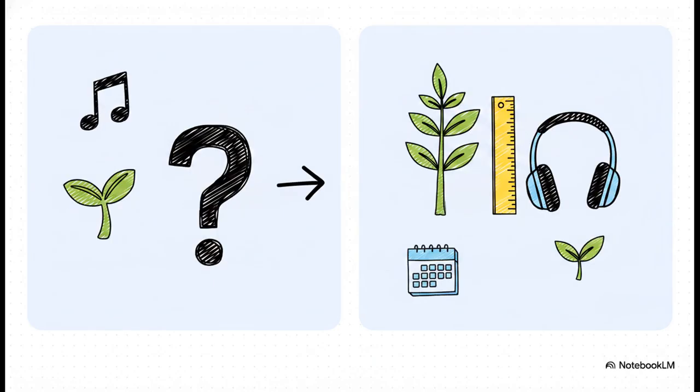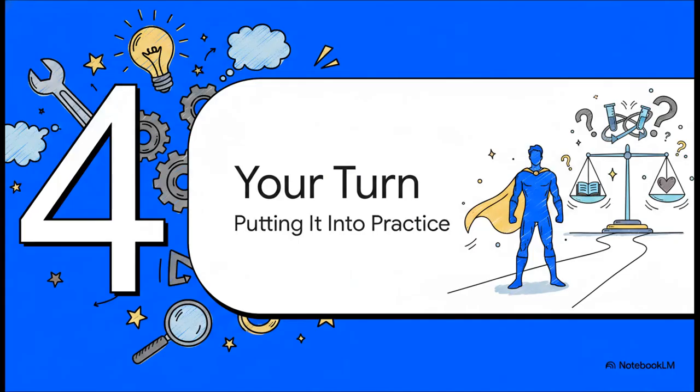The exact same thing happens with plants. Asking if plants grow better with music is just too vague. I mean, better could mean greener, bushier, or taller. Instead, we can ask, how does exposure to classical music affect average plant height after 21 days compared to no music? And this brilliantly illustrates how adding specific time frames, like 21 days, and a control group makes the plant question perfectly testable. Section 4, your turn, putting it into practice.